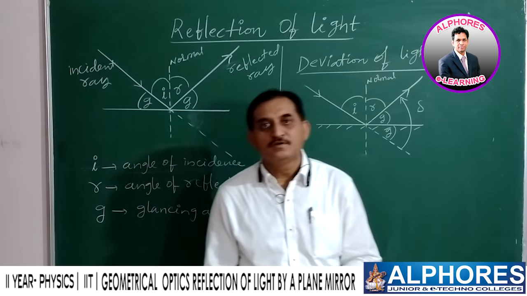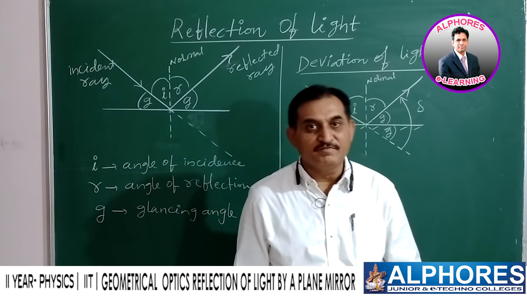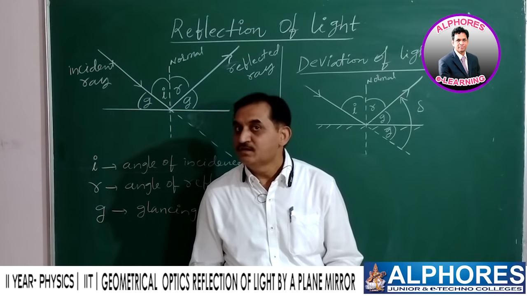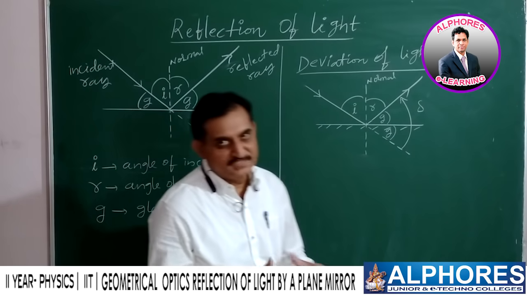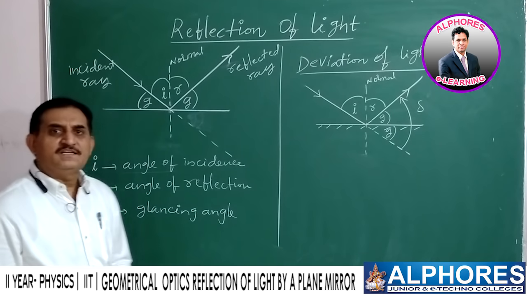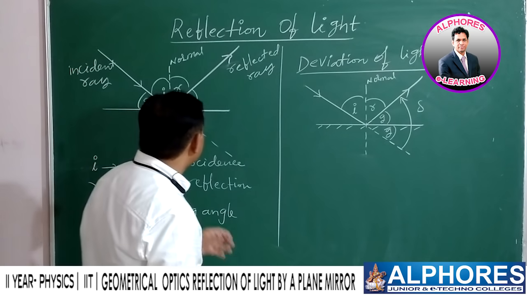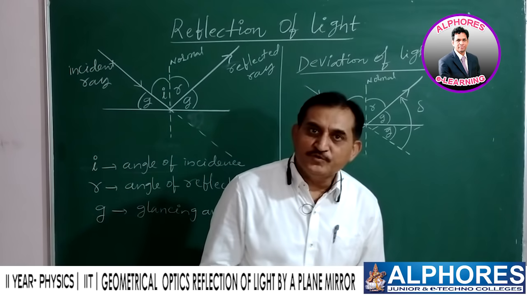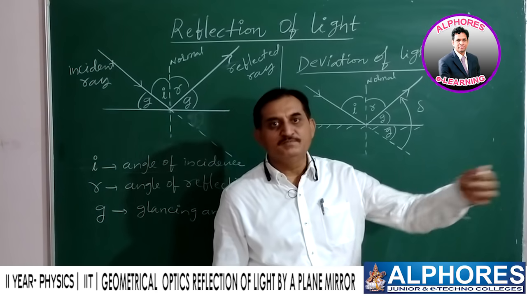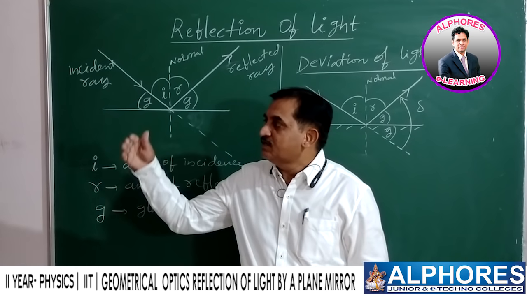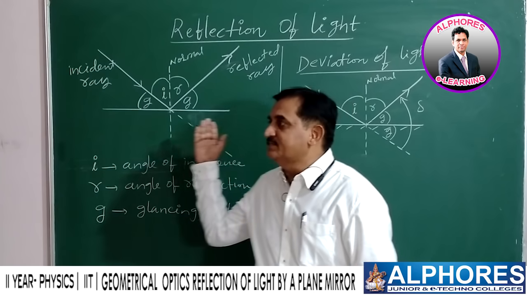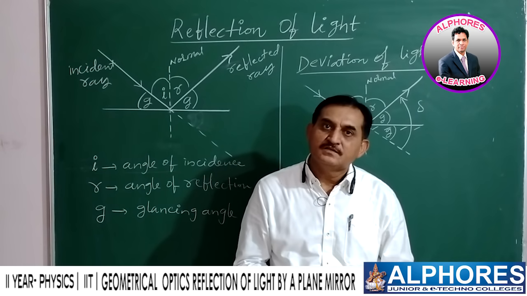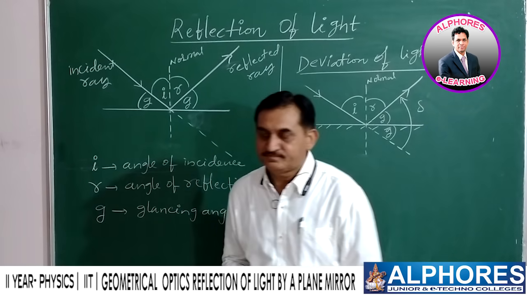The phenomenon of bouncing of light from a surface when it is incident on it is known as reflection. Simply, the light is bouncing back whenever it is incident on a surface and entering into the same medium. For example, there is a plane mirror, or a smooth surface on which the light is incident and it is bouncing back into the same medium. This phenomenon is known as reflection of light.